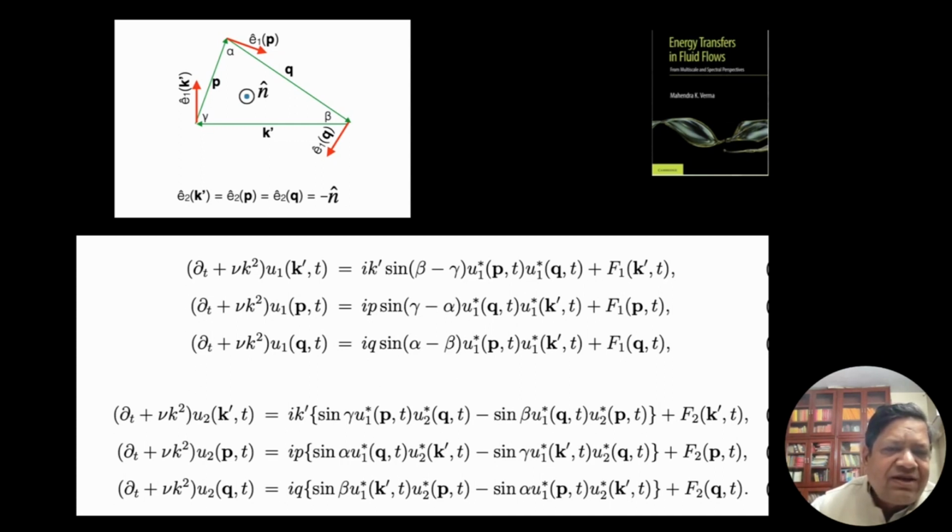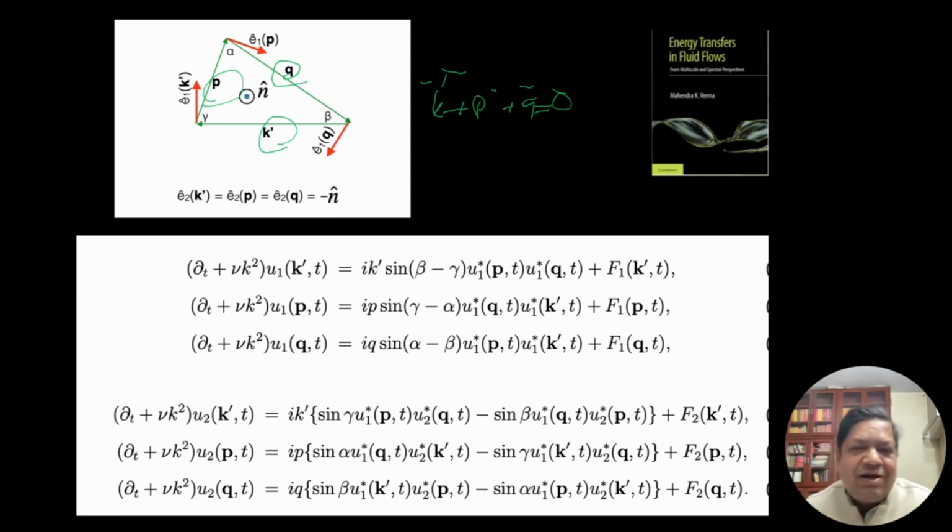So we have three vectors, K prime, P and Q. What is the condition? K prime plus P plus Q vectors sum up to 0. Some books write K equal to P plus Q, but that's asymmetric, so the equations are slightly not good looking. With this K prime, P, Q they look symmetric. You can see that K prime arrow is in that direction, P arrow is in that direction, Q arrow is in that direction.